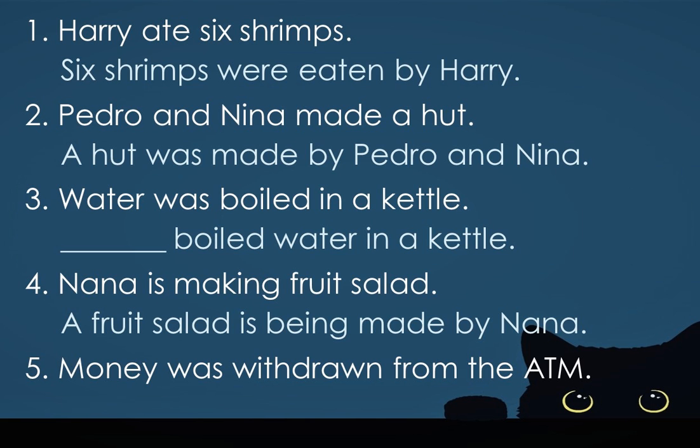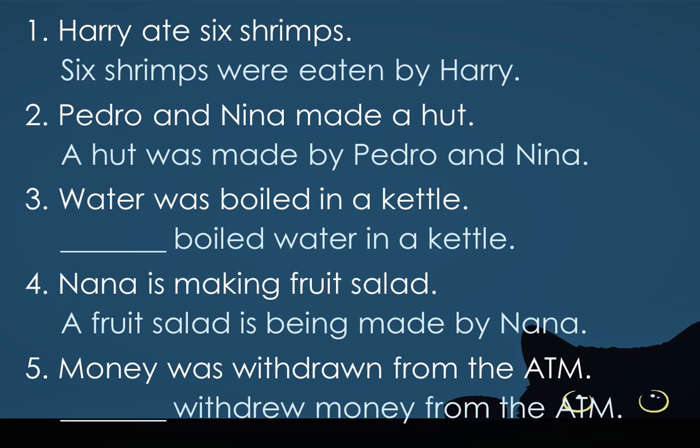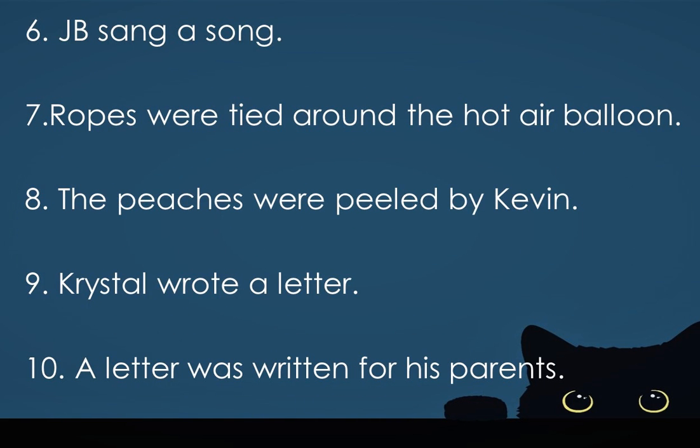5. Money was withdrawn from the ATM. Number 5 has a similar case to number 3. There is no by phrase in the passive voice of the sentence, therefore you have to provide it in the active voice. Blank withdrew money from the ATM. Number 6. JB sang a song. A song was sung by JB.